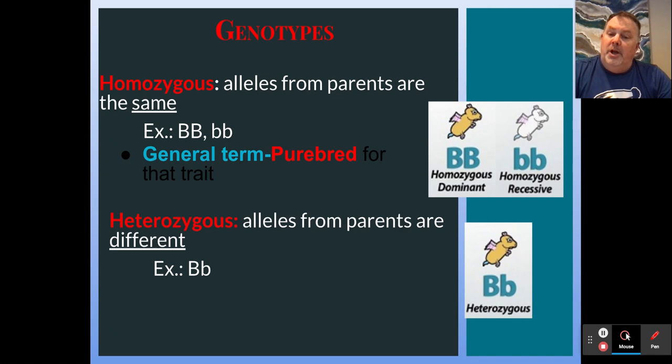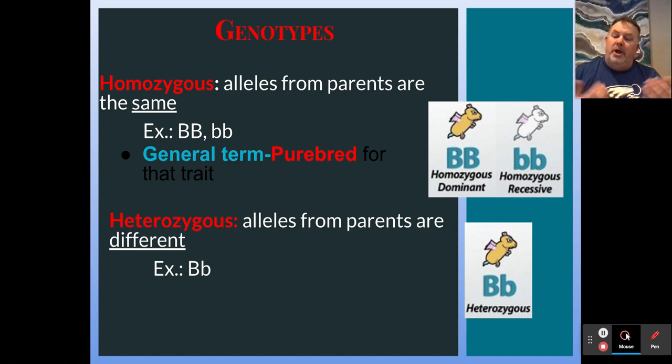The other term is heterozygous, and heterozygous is where you don't have both the same, you have alternate forms. So the alleles in this case are like big B, little b, a combination of both. The big B came from one parent, the little b came from the other parent.